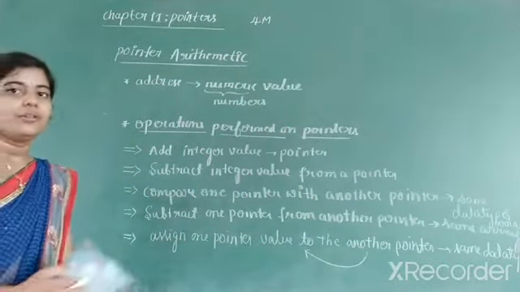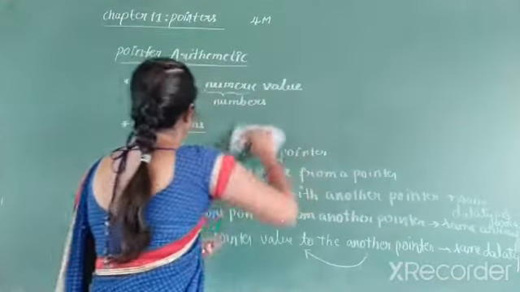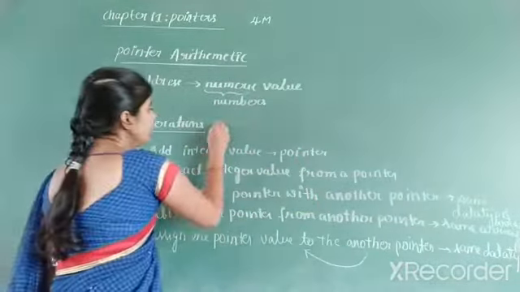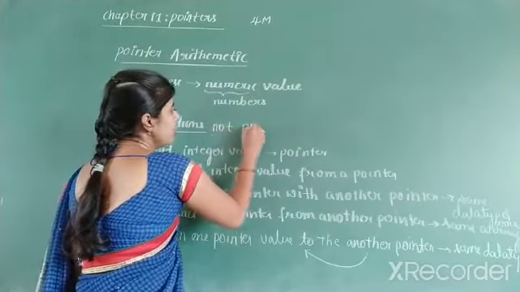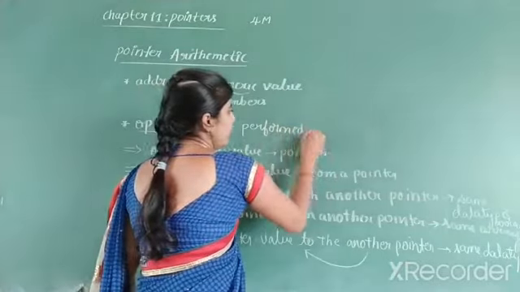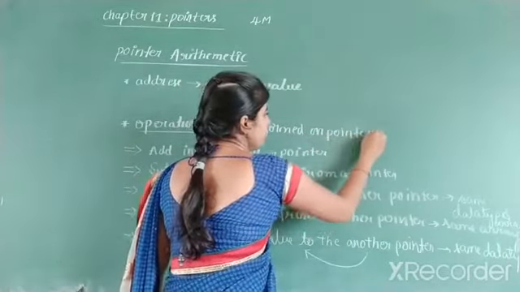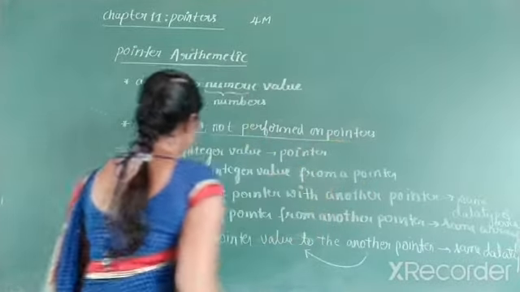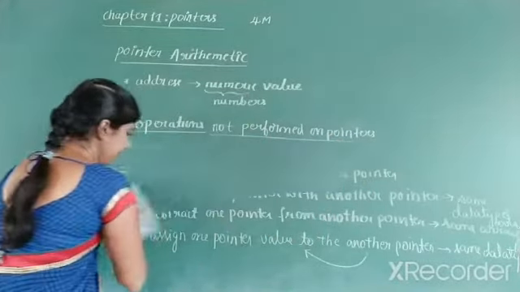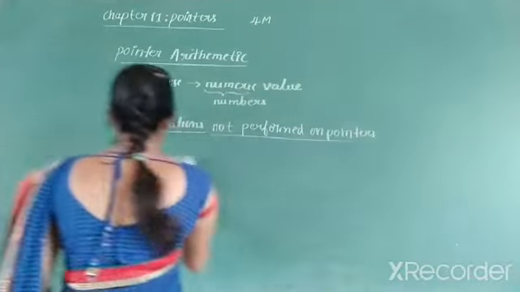Similar to that, we have operations which are not performed on pointers.